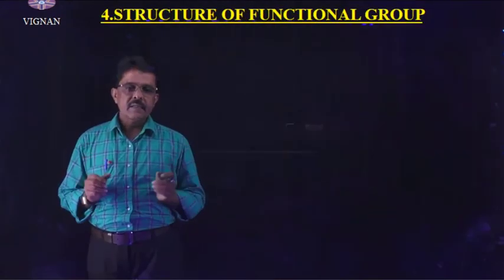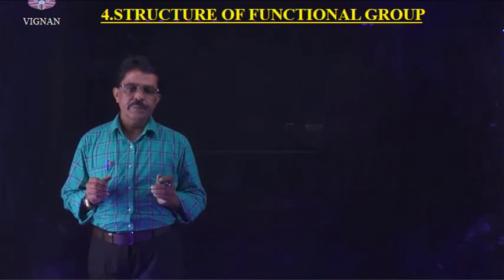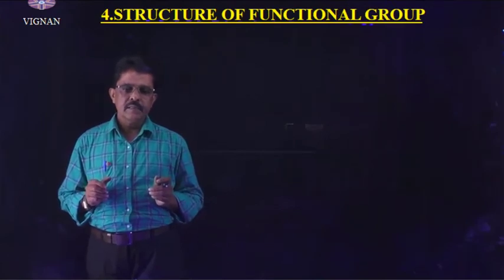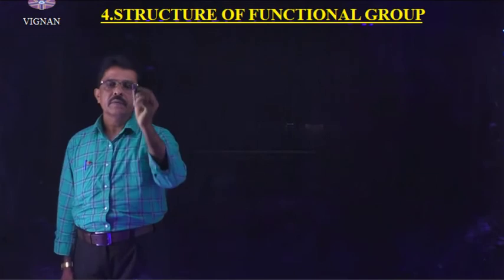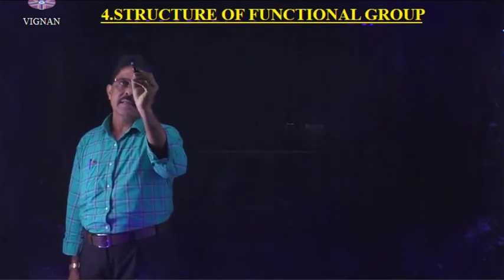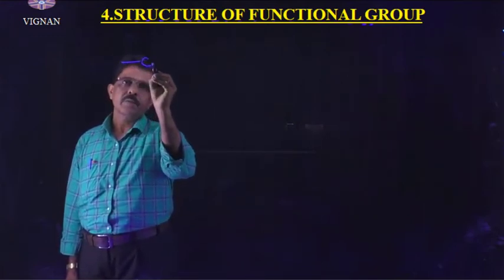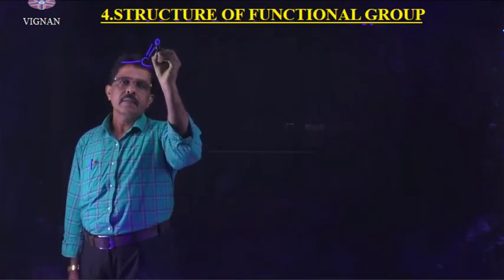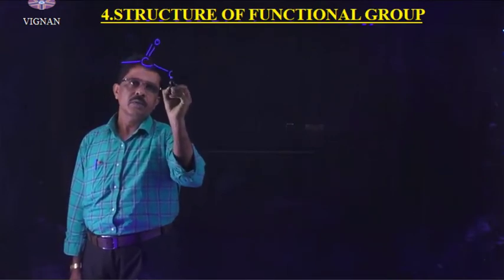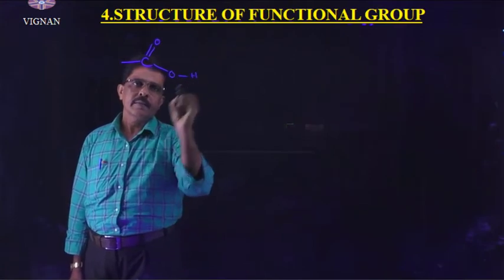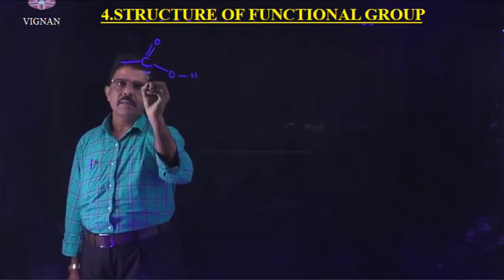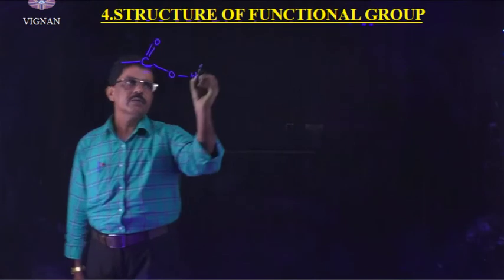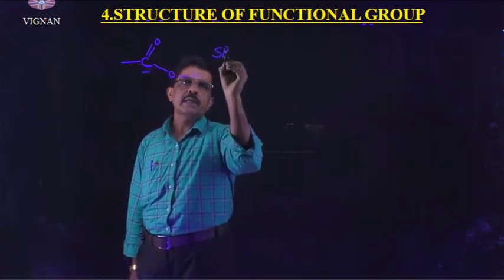The structure of the carboxylic acid functional group: you know that I can write it like this, C double bond O, OH. Here this carboxylic carbon undergoes sp2 hybridization.